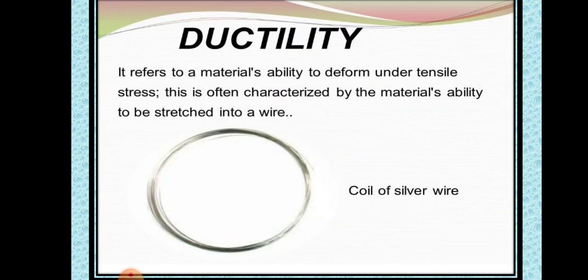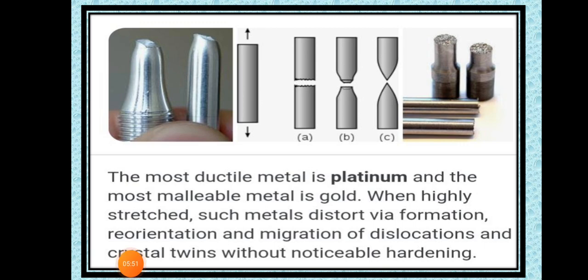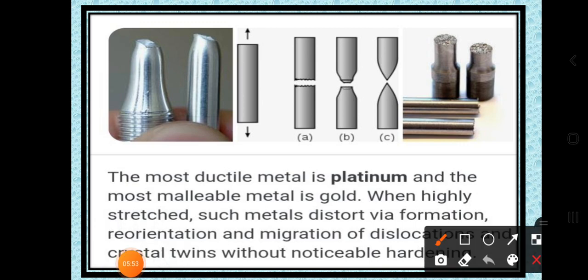So, which property do they have? They have the ductility property. Dear students, let us discuss which is the most ductile metal. It is platinum. Which is the most ductile metal? It is platinum, and the most malleable metal is gold.